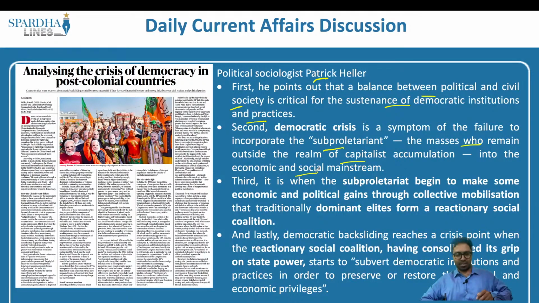What do we understand by this? We have two concepts here. One is the bourgeois, the other happens to be the proletariat. Who is bourgeois? Bourgeois happens to be the employer. I, as bourgeois, have huge investments in the capital. So what do I do? I want to make sure that a particular production happens. I have the money, I invest into the market, I take the risk, and at the same time, I want people to be my laborers, and I ensure that I pay them a very meager amount.